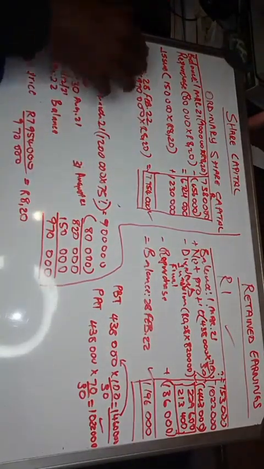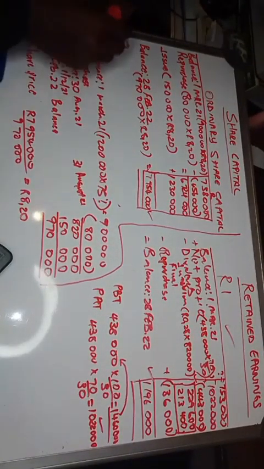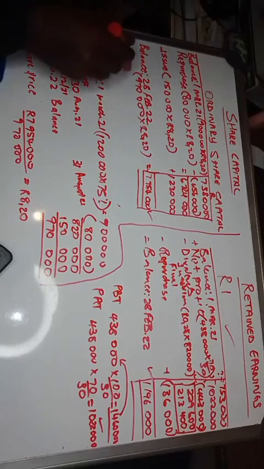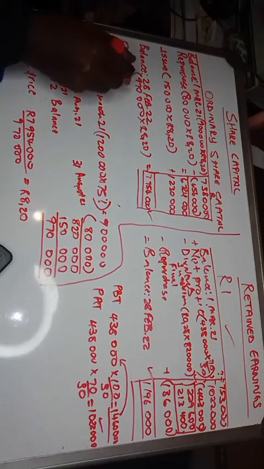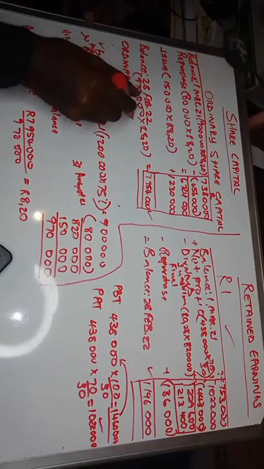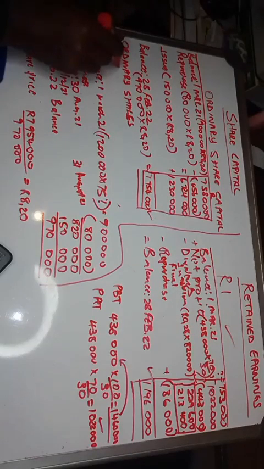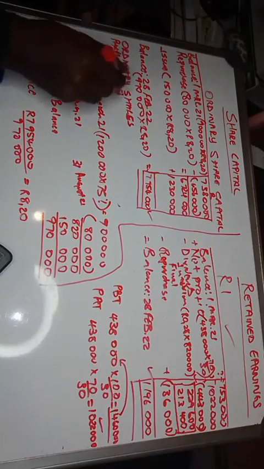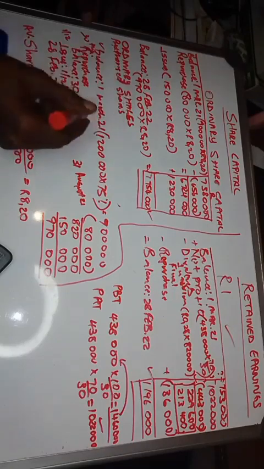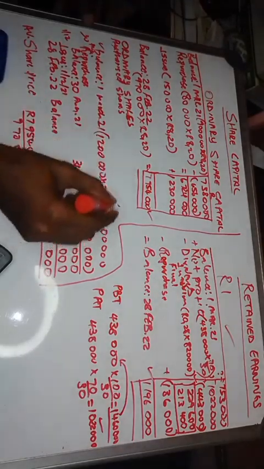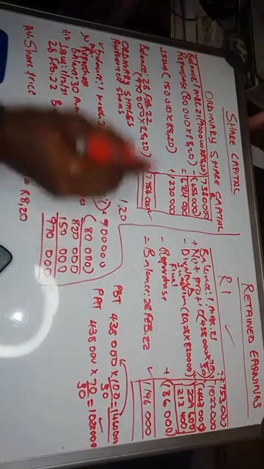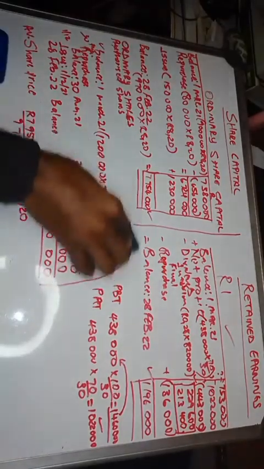You will say ordinary shares as your note. Then you will say authorized shares. Remember they said authorized shares is 1,200,000. Okay, let me just wrap here as well.